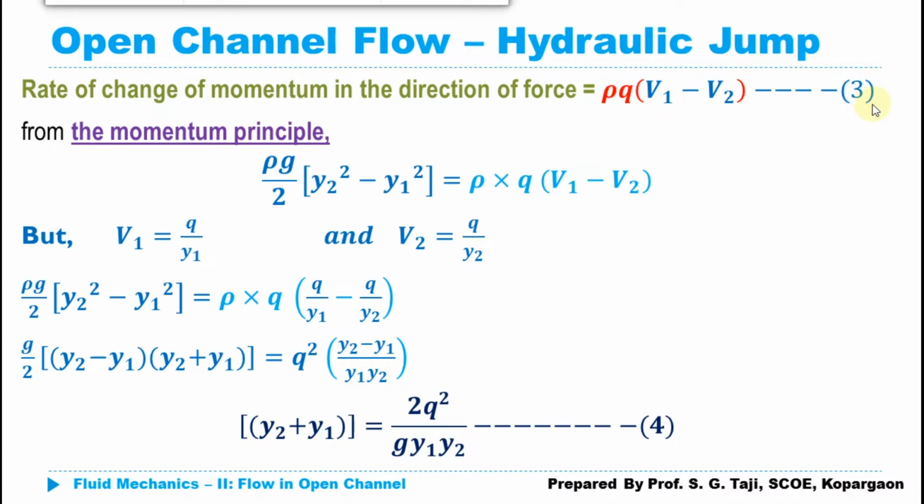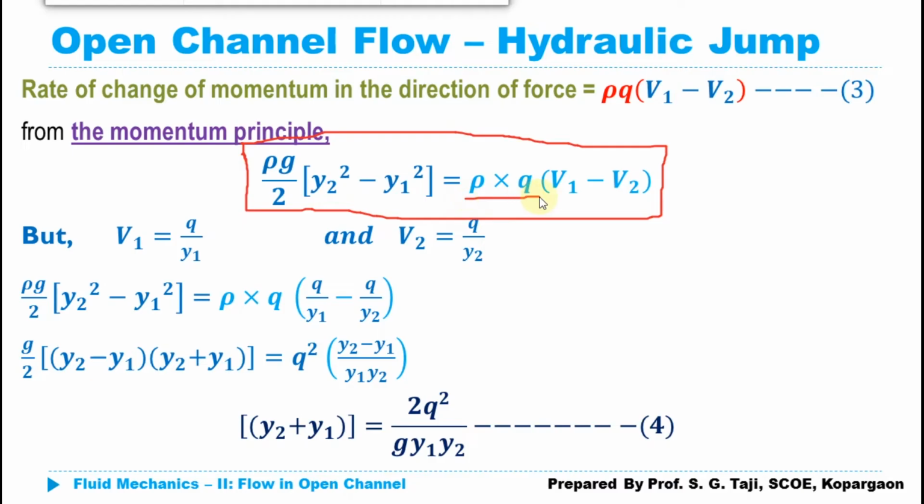Now we are going to equate equation number 3 with our previous equation, the one we derived for the net force acting on the fluid mass between section 1 and section 2. So from the momentum principle, we equate those two forces, equation 2 and equation 3. What we get here is rho g divided by 2 multiplied by y2 square minus y1 square is equal to rho multiplied by q multiplied by V1 minus V2. As previously derived, q is given by y1 multiplied by V1. So I can write V1 in terms of q as q upon y1.